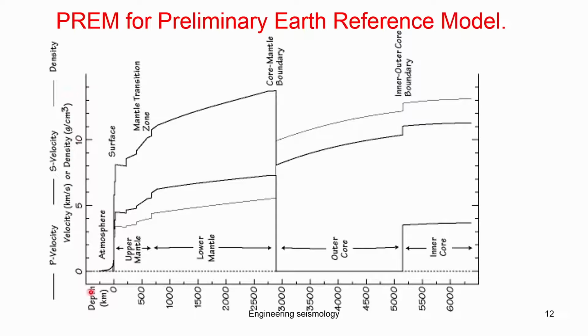You can see that 0 is the surface of the earth and this is the middle of the earth. You can see how these values vary. The P wave and S wave you can see, and in some portions there is no S wave at all. Here you can see all three present in the crust and upper mantle, mantle and crust, and then when you come to the outer core there is no P wave. When the inner core comes, there also there is no P wave.